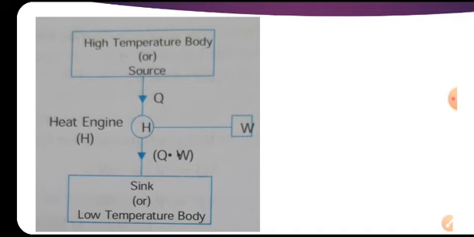Here observe the higher temperature body; this is the source. Heat Q goes to the heat engine, and some work is done by the heat engine. Some of the waste heat goes to the sink. If the high temperature body and the low temperature body, that is the source and the sink, become equal, then it is impossible to obtain work from this heat engine.